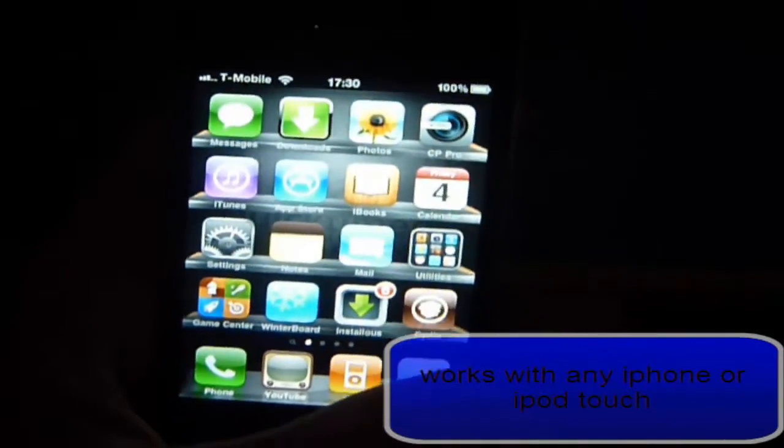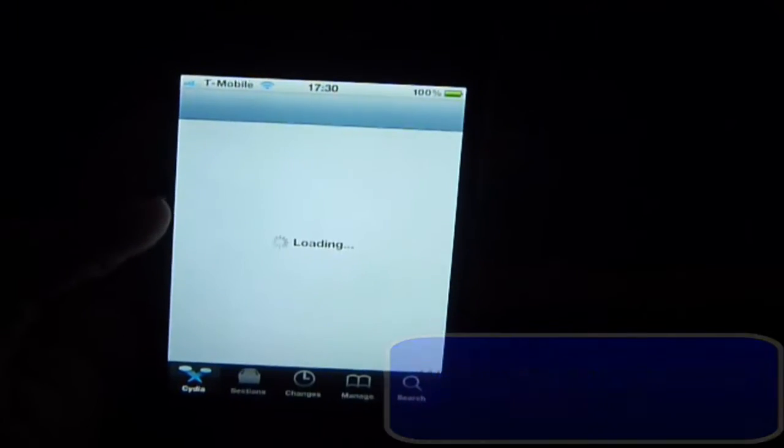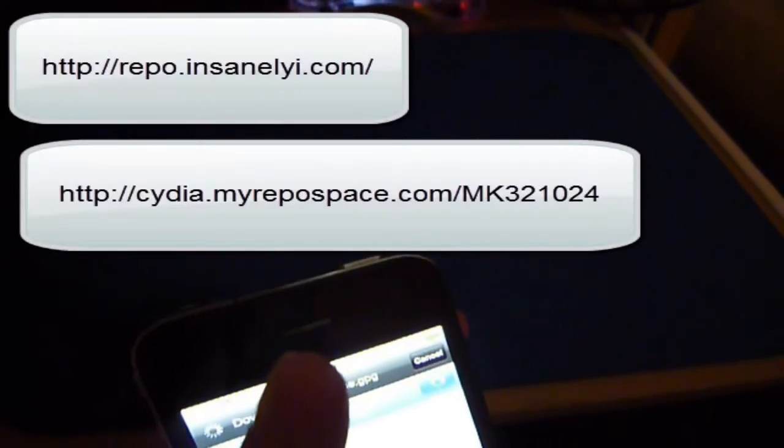In order to get this you want to have a couple of sources added. I will have them in an annotation up there above my finger.